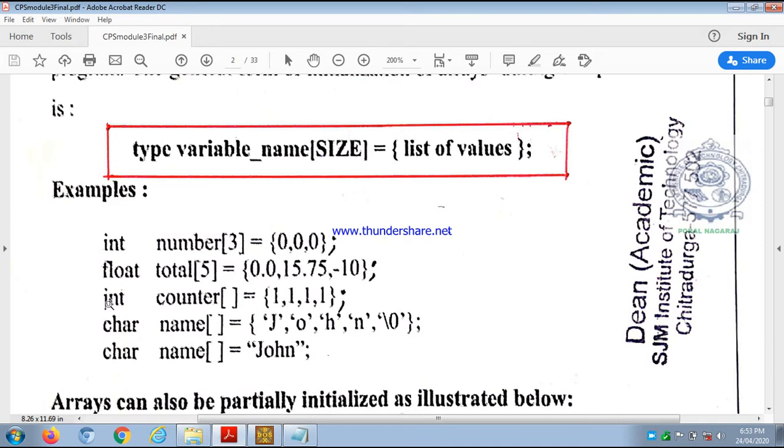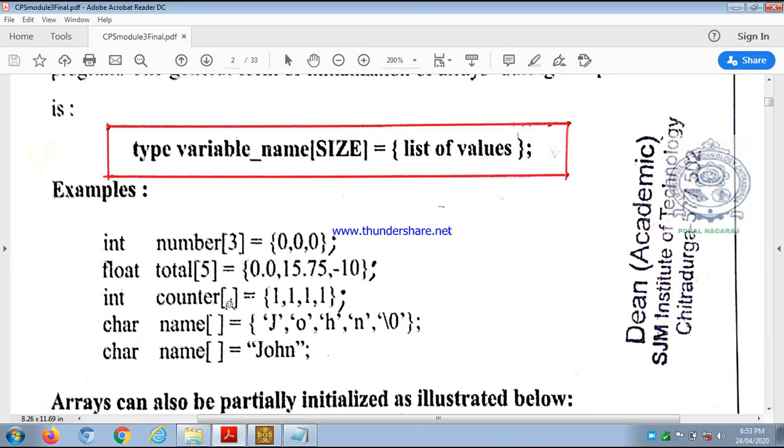So here you can observe in the third case, data type int, array name counter, then within square brackets the size is not given, it is blank, remember it. Then the assignment operator, within a pair of curly braces, list of values 1, 1, 1, 1, semicolon. So how many values are there? We are initializing 4 values, but what is the size here? Not specified, blank.